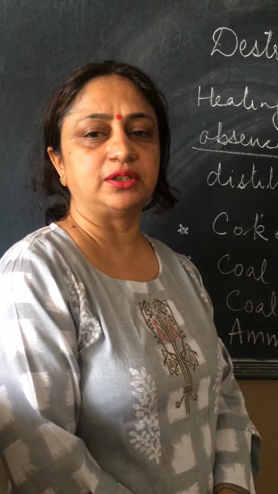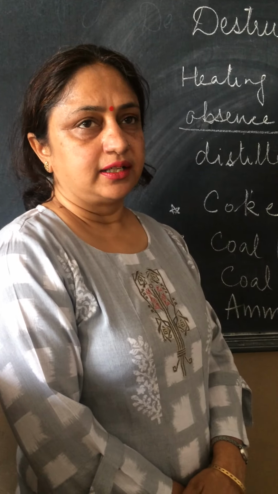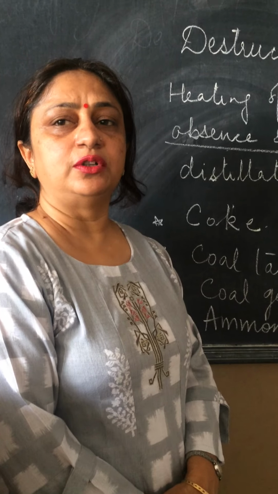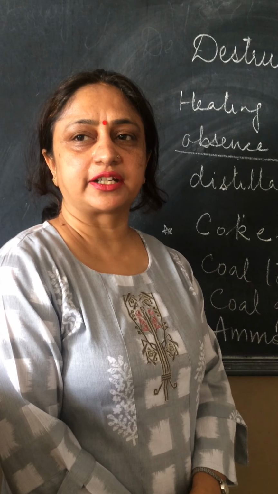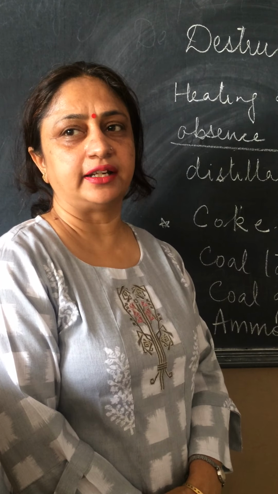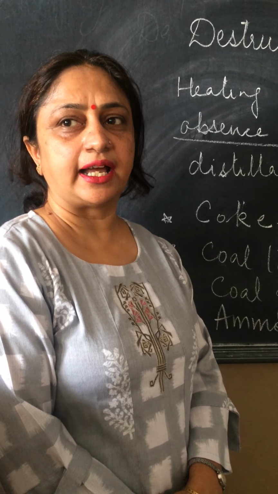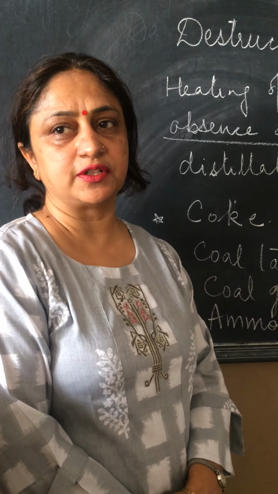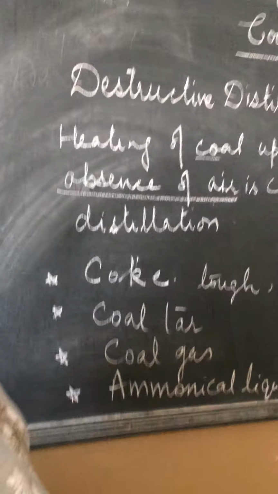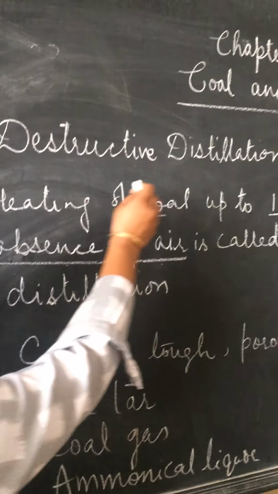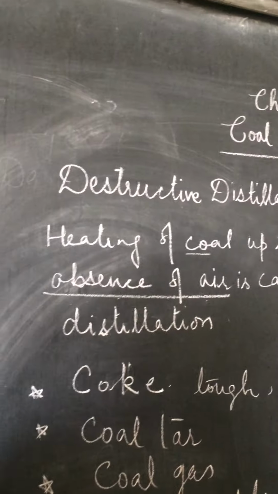Then I have told you about the fossil fuels. Then I told you about coal, its characteristics, its uses and its formation, and different varieties of coals. Today I will deal with destructive distillation of coal.